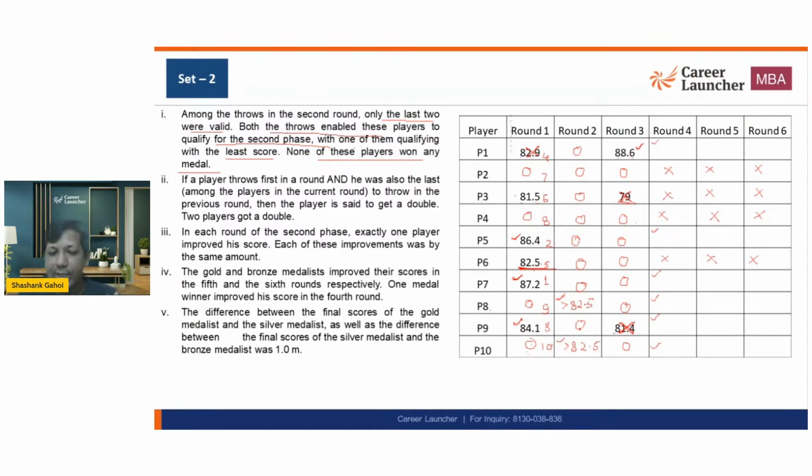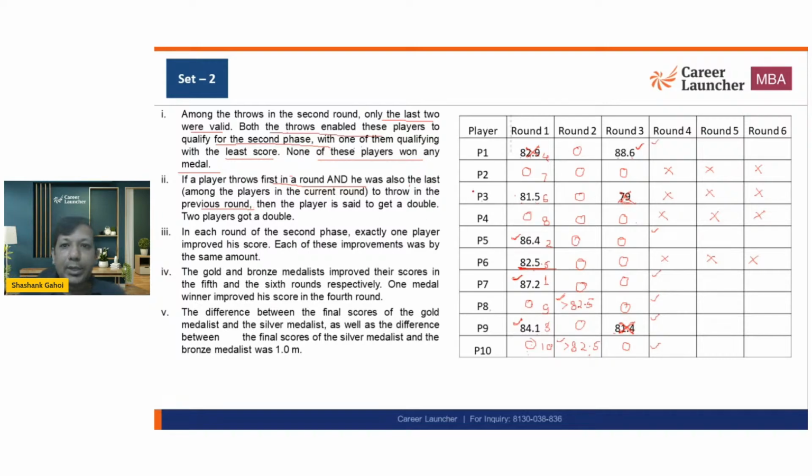Definitely not in rank 3. And one of these two is also going to have the lowest score. If a player throws in a round and he was also the last player in the previous round, for example, in round 1 someone is throwing last, and in round 2 he throws so much that he moves to rank 1, so that person will be getting a double.